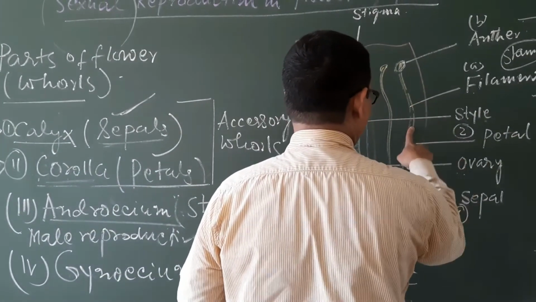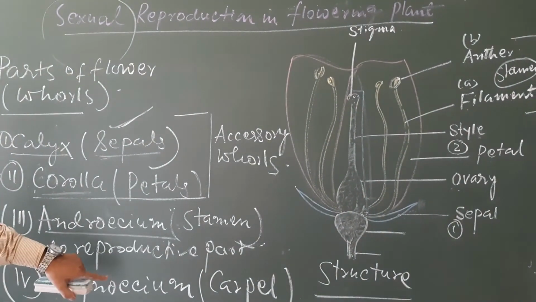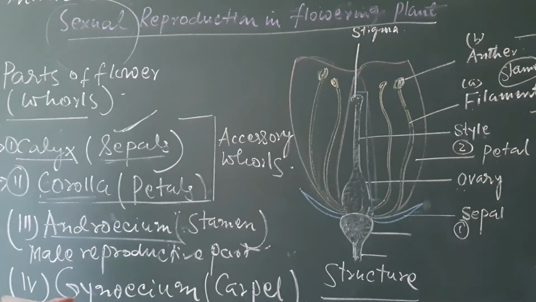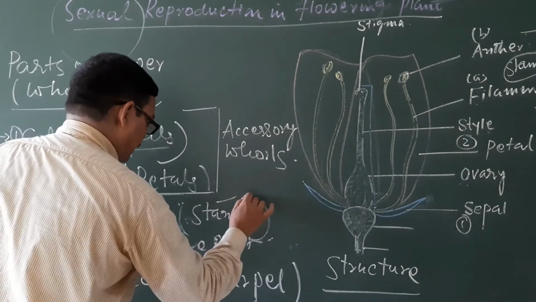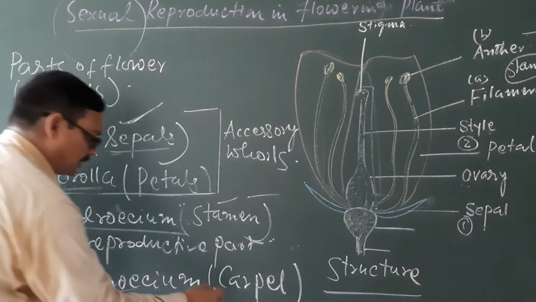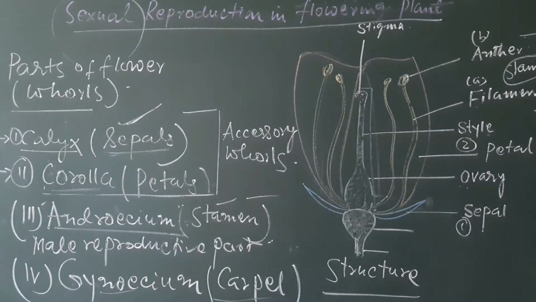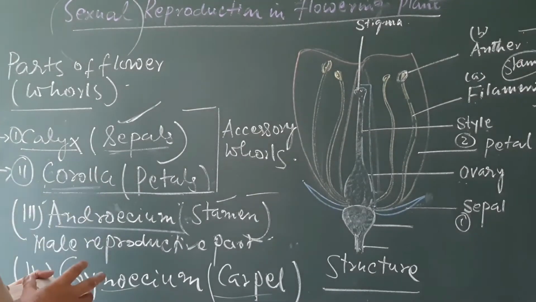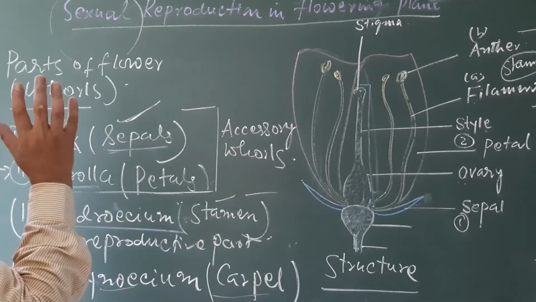And this is the filament, and the fourth important part is gynoecium, that is the female reproductive part. That means androecium, that means stamen, is responsible for production of male germ cell, and the gynoecium, carpel, is responsible for production of female germ cell. Now look at the fertilization process of the flowering plant.